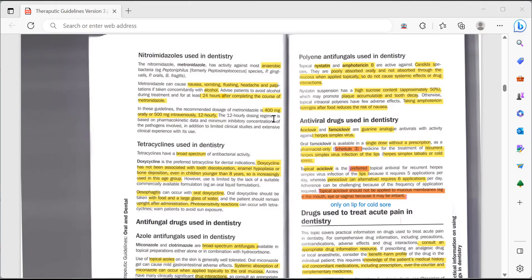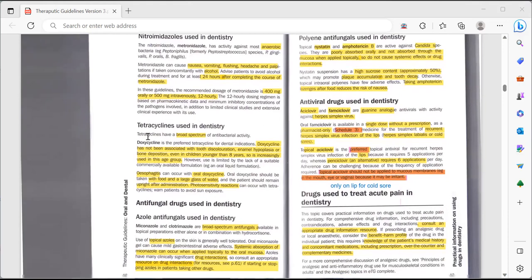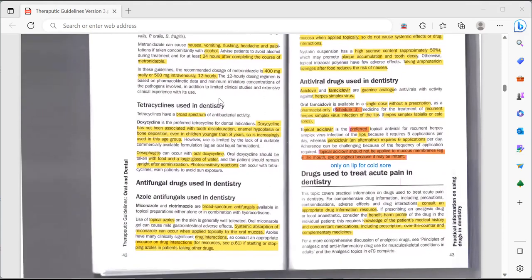The metronidazole dosing regime is based on pharmacokinetic data and minimum inhibitory concentration of the pathogens involved, in addition to limited clinical studies and extensive clinical experience with its use. Then tetracycline used in dentistry. So tetracycline is very